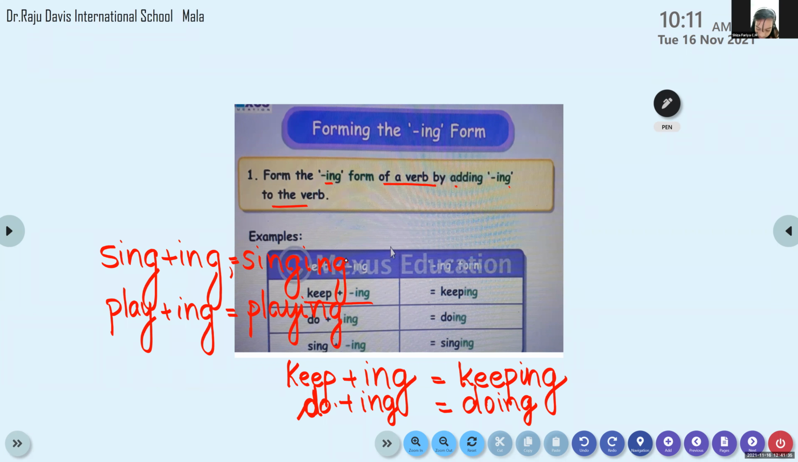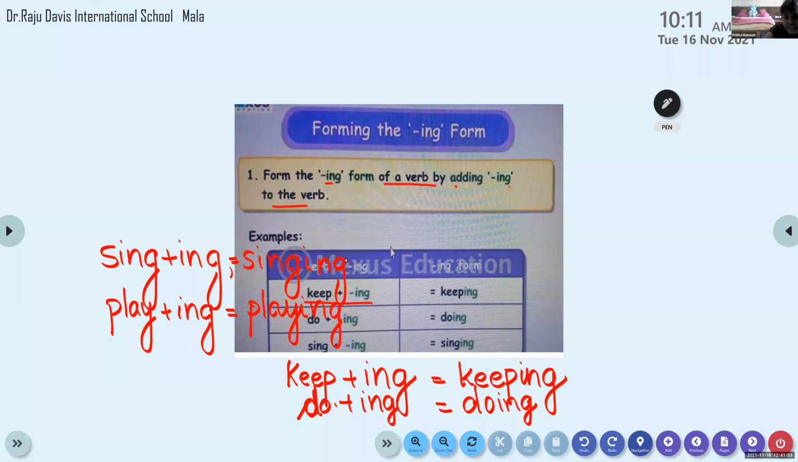These 4 words you write. Keep plus ing, it is keeping. Do plus ing, it is doing. Sing plus ing, it is singing. And play plus ing, it is playing. Come on, write it. Finished? All of you finished? Have all of you finished?